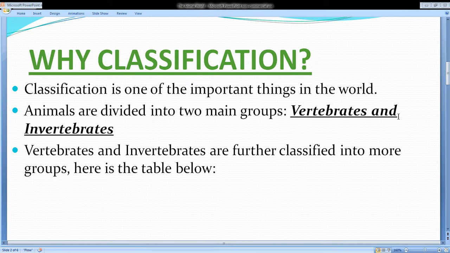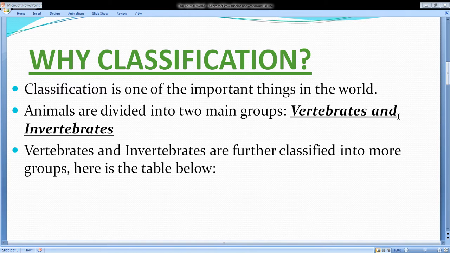Now before we start, we need to learn what classification is. It's very important for us. For example, if you go to a library, everything there is arranged. That's called classification. Just imagine if it wasn't arranged, it would be difficult for you to select any book or any item from the shop, right? So classification is important. Everything is classified so we can understand it more clearly and more easily.